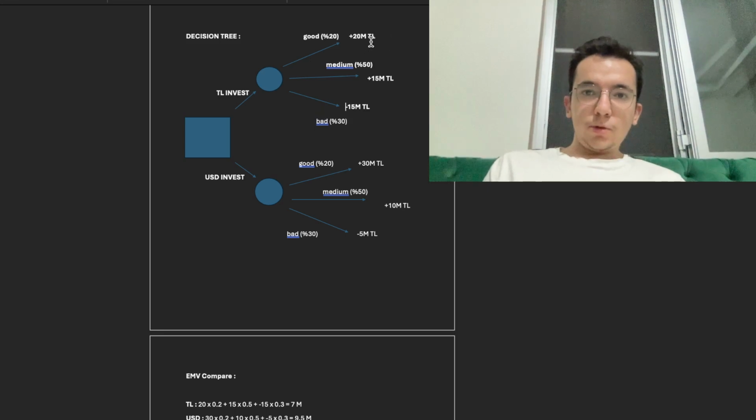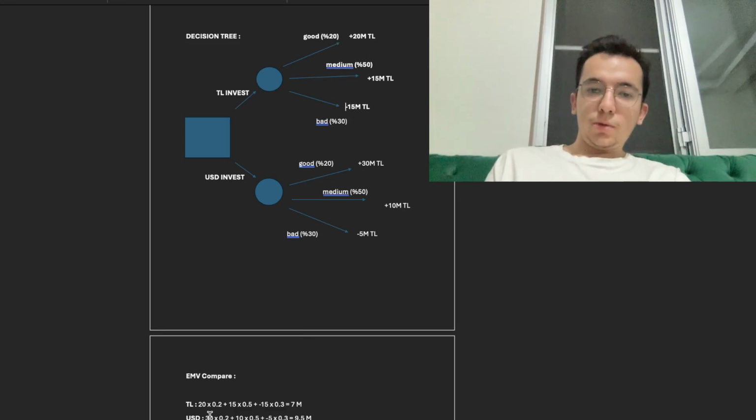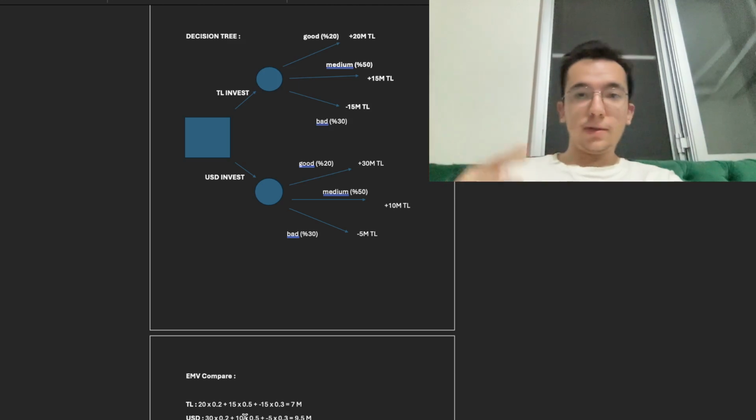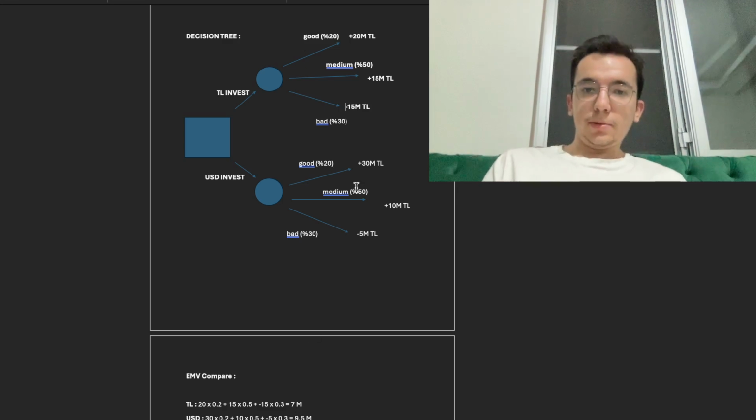In the good scenario, 20 million, and the percentage is 20%. 20 times 0.2 plus the medium one, 15 times 0.5, and the bad one minus 15 times 0.3, and the result is 7 million.